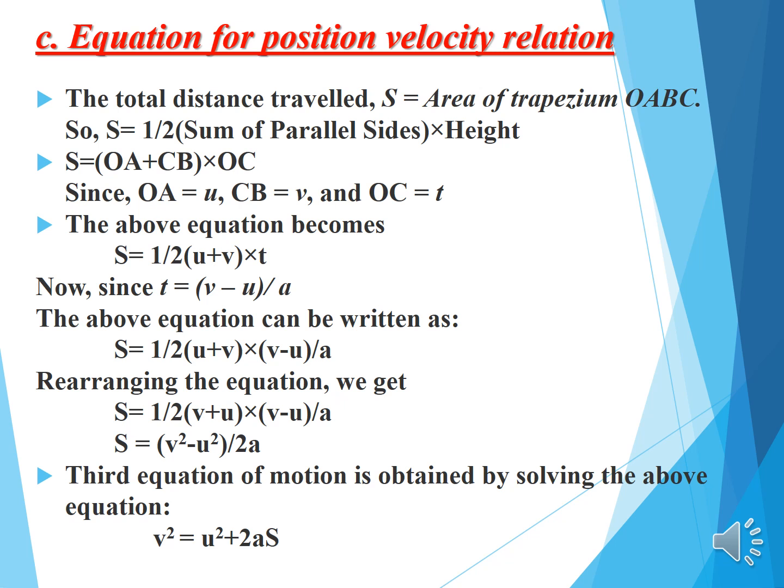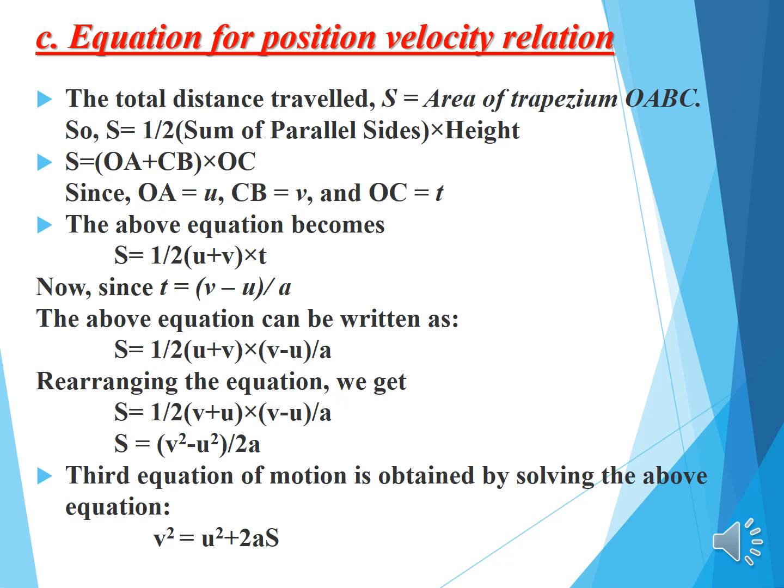Equation for position velocity relation. The total distance travelled S is equal to the area of trapezium OABC. So S is equal to 1 by 2 sum of parallel sides into height. So we can write it as S is equal to 1 by 2 OA plus CB into OC. Since OA is equal to U, CB is equal to V and OC is equal to T, the above equation becomes S is equal to 1 by 2 U plus V into T.